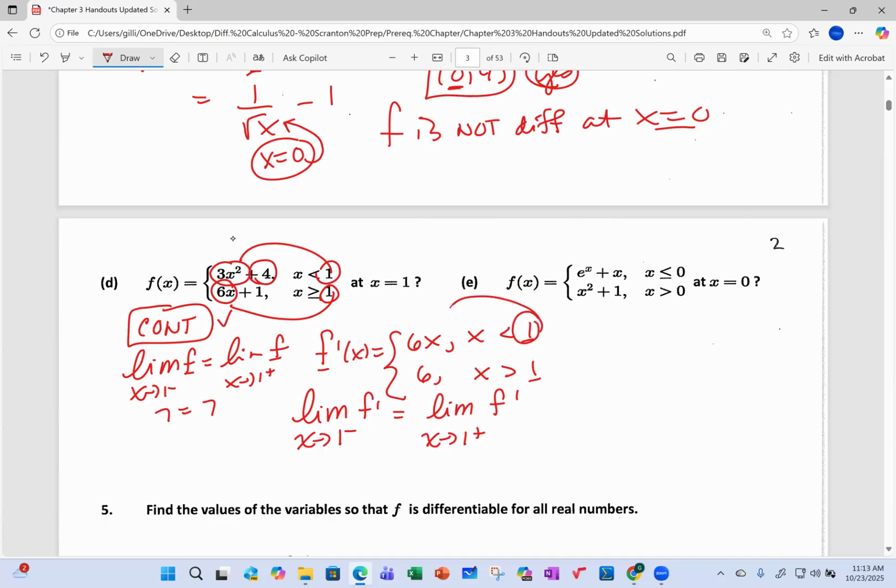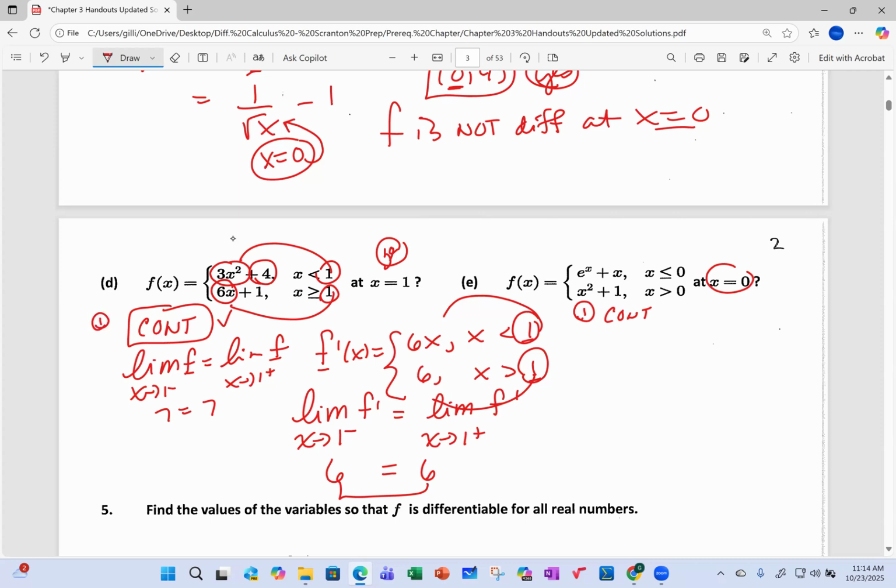So when I put 1 into the top piece, I get a slope of 6. From the right side of 1, I also get a slope of 6. So since these slopes are the same, and the function is continuous at 1, this function is differentiable at 1. But over here again, I have to check continuity first. It's the first thing I check for, continuity.